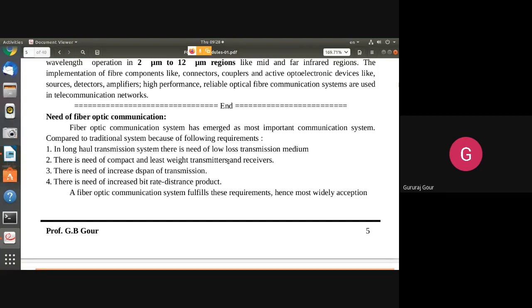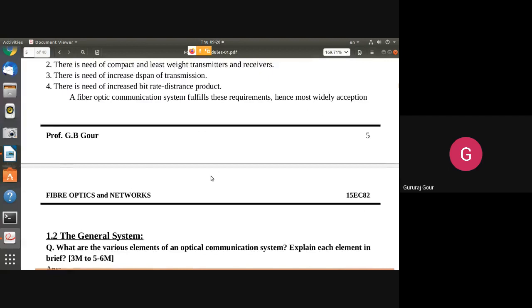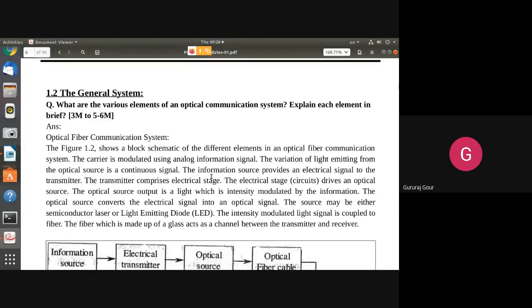This has actually led to, later we are going to study a separate section or module on this one. We are going to study about different types of optical fiber sources and detectors. There is also a need for the increase of the span of transmission. There is also a need of increased bit rate distance product. This has actually led to this one.